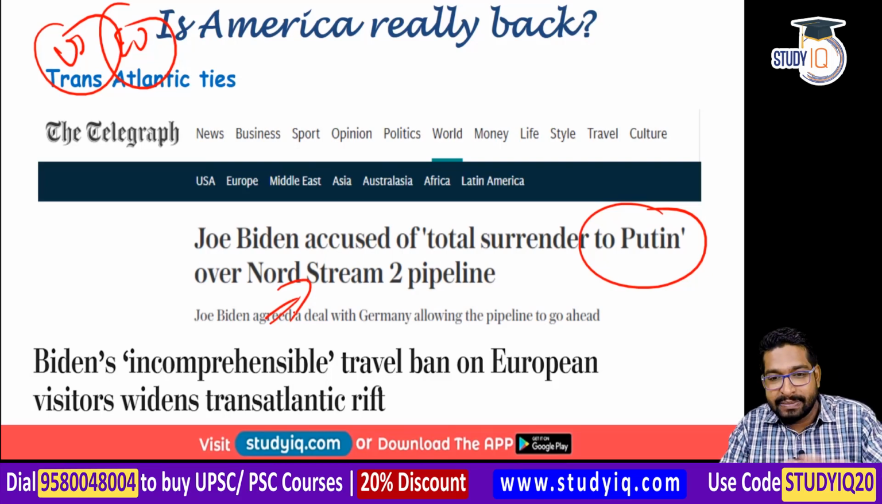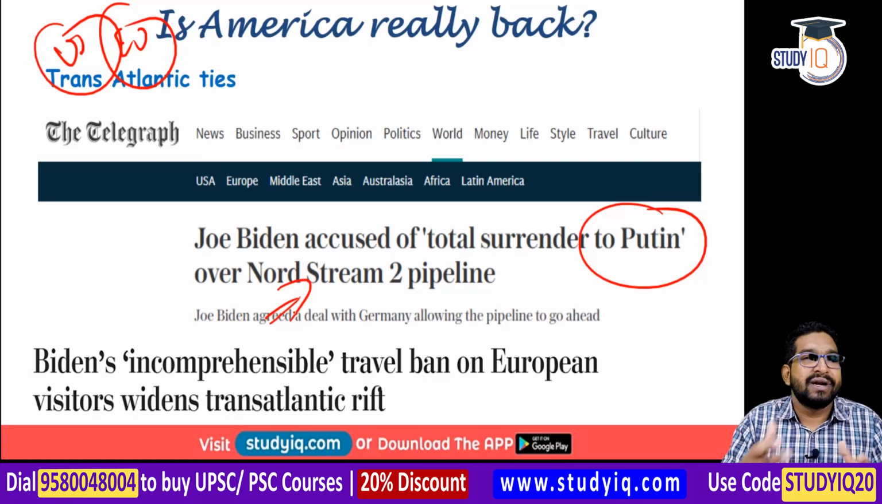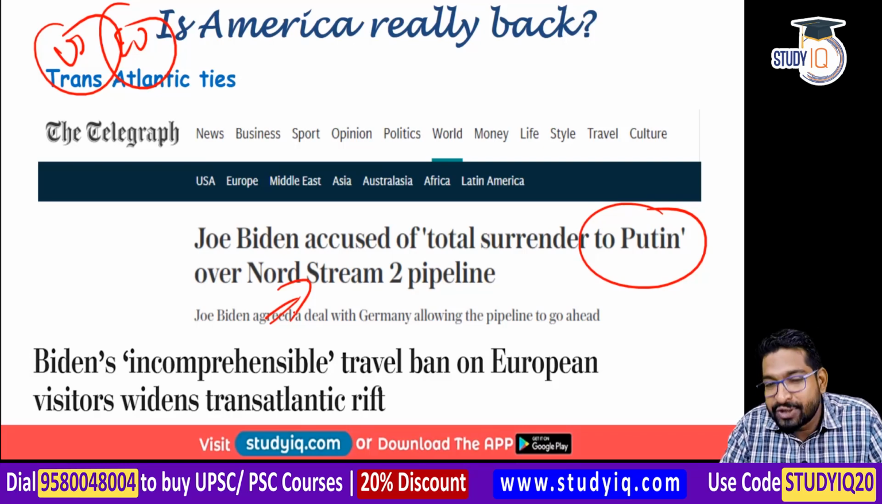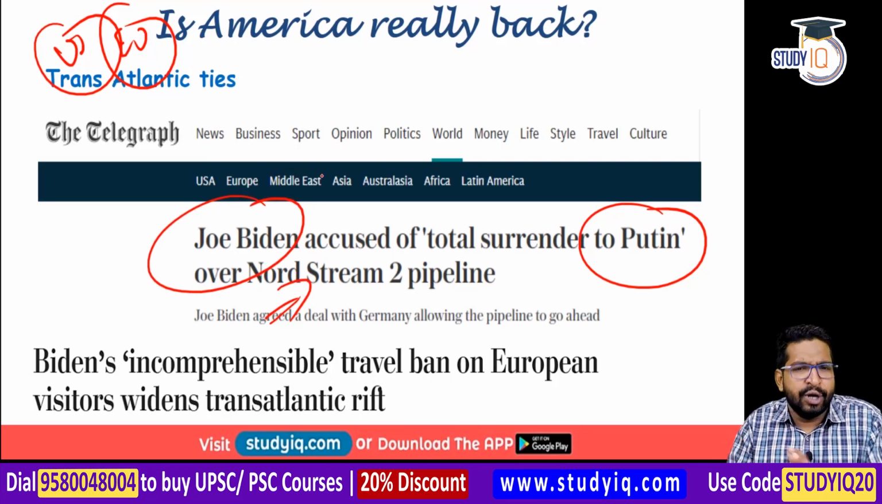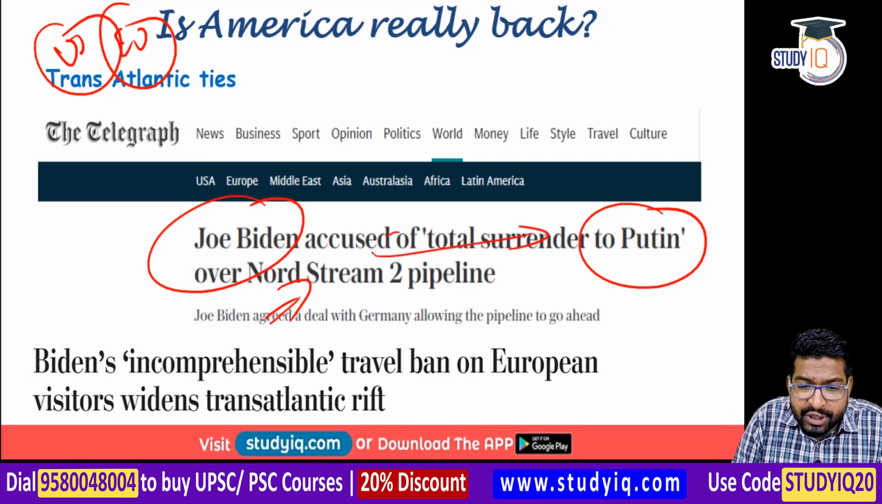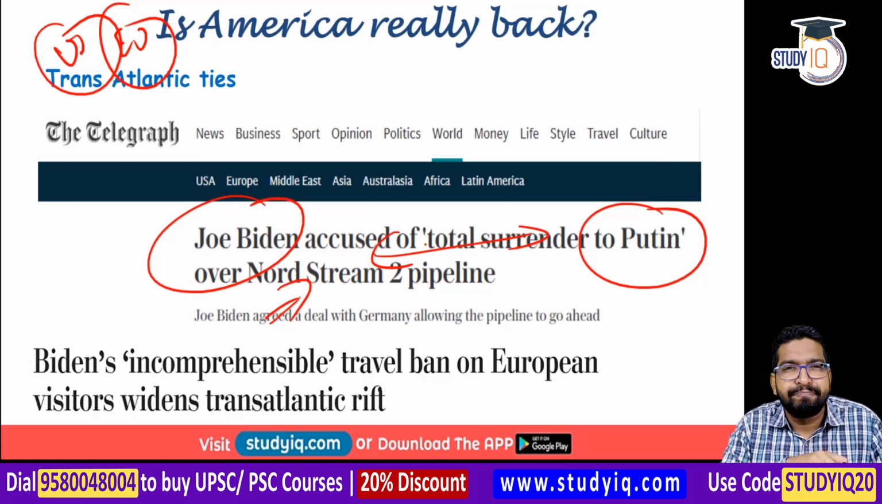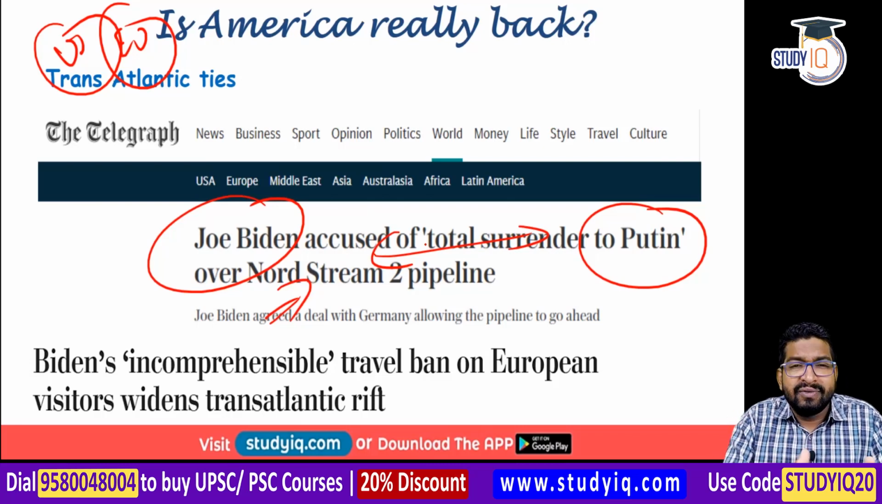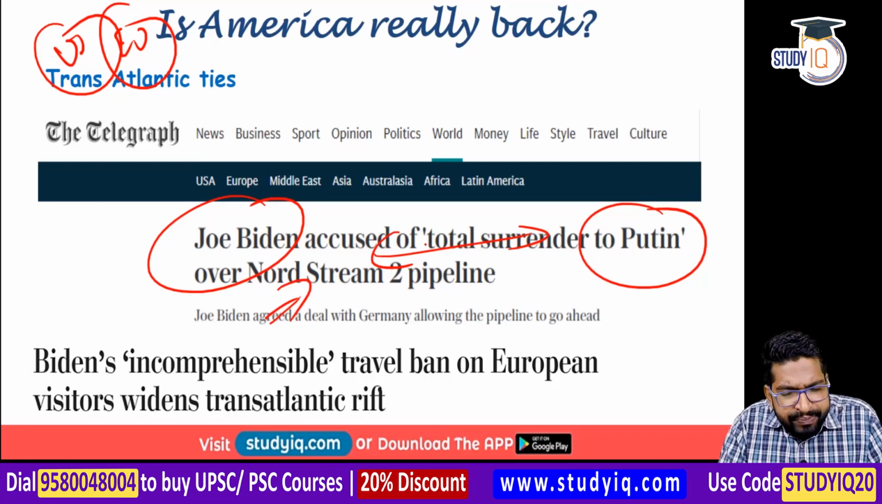Now, media was abuzz with all these articles where they said that Joe Biden has surrendered to Putin. Now, one explanation for this might be that Joe Biden wants to have liberal foreign policy where he wants to improve relations with Russia. That is the only explanation that we have right now. But in general, we can see here nothing has been gained. What happened after this? Joe Biden did not gain much with Germany.